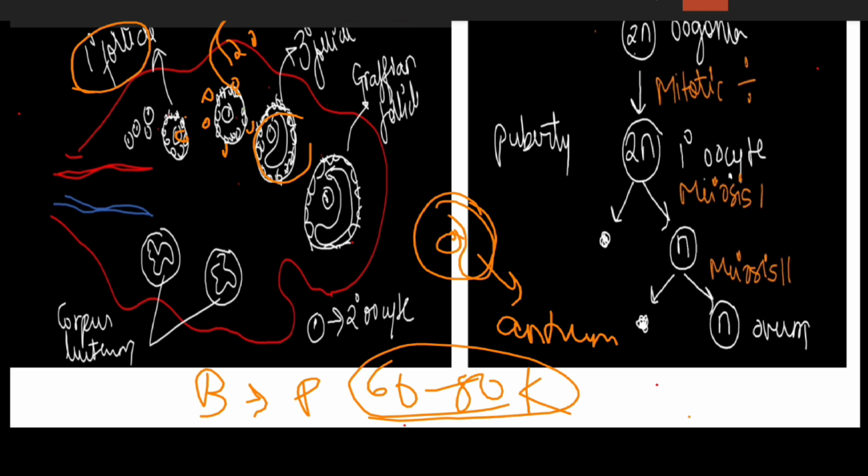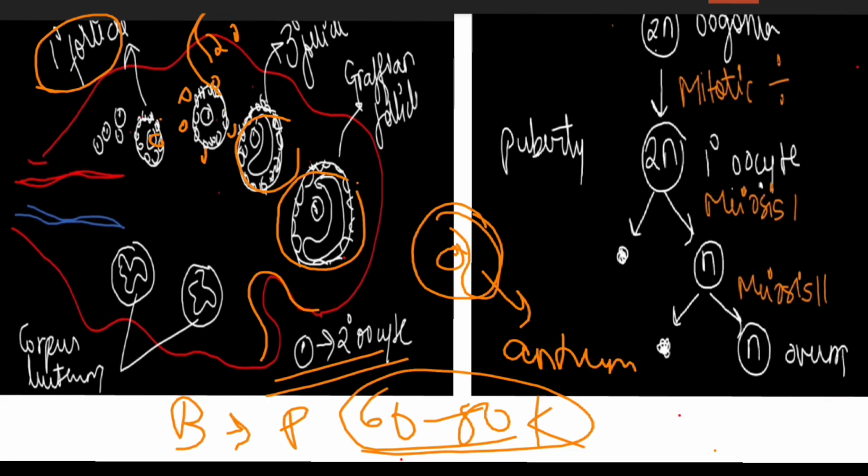Okay. So these tertiary follicles will convert into mature follicles, which are called Graafian follicles, and the rupture of these Graafian follicles will release a secondary oocyte. So this will release what? Secondary oocyte. This secondary oocyte is released during ovulation, and the remaining cells of the Graafian follicle will undergo structural and functional changes, which is called what?